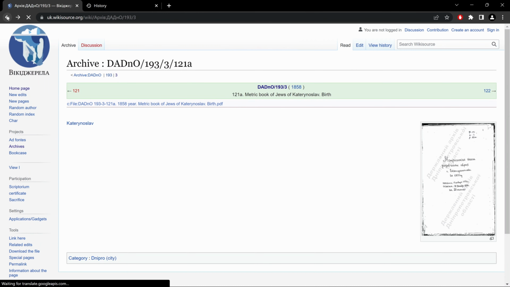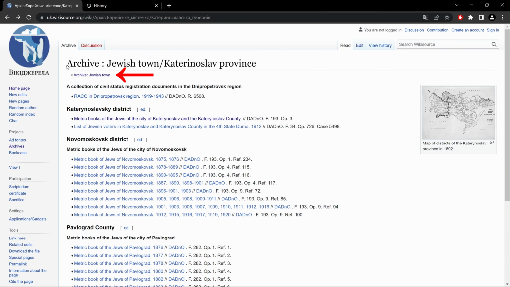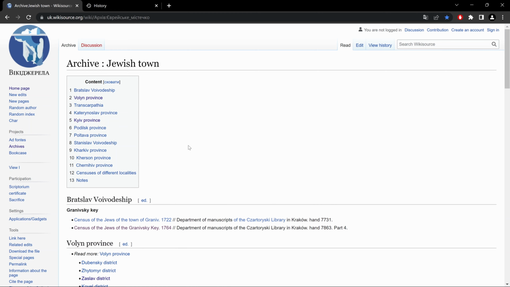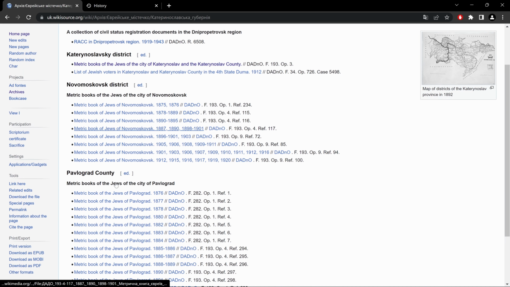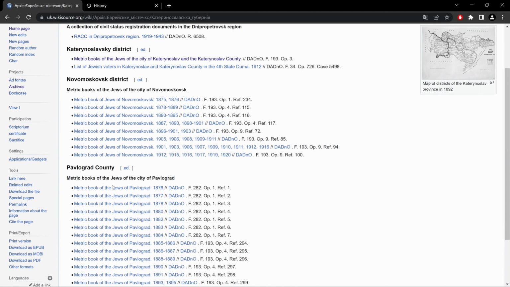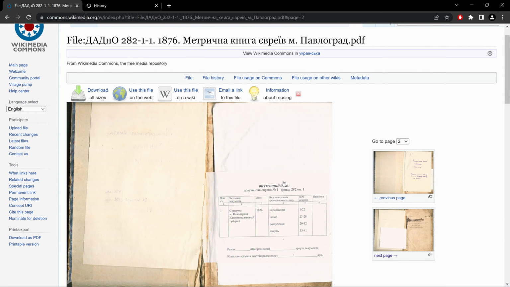All right, let's get out of here. Another way to go back is we could click up here, Archive Jewish Town, and it brings us back to our main page. If we go back to our Katerinoslav to look at a second example, Pavlograd County, metric books, and here again, written differently, a table of contents.